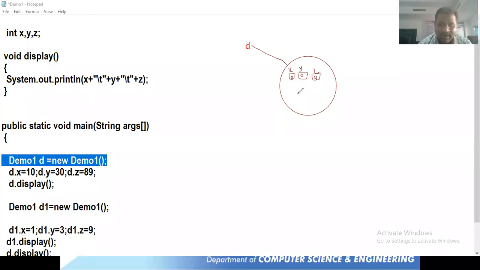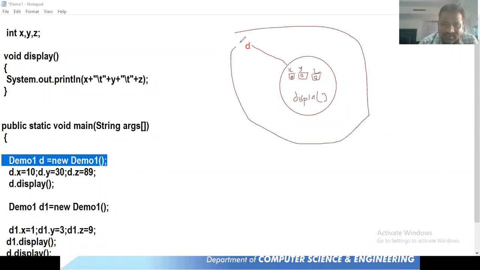Now after this, what happens here? We have one more method. What is that method? The display method is there. We have a method called display, and we have written some logic in the display function, no problem for that. Now we created an object, and the state of this object is going to be like this.